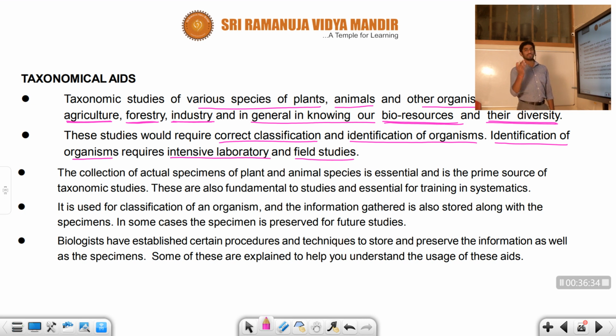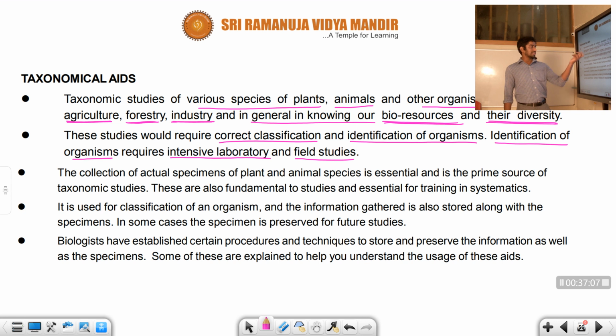Suppose you are an expert, a biologist, visiting the surrounding areas near your home, in your garden. In the garden you find one new species. You identify what type of species it is, whether you have seen it before or not, with the help of laboratory equipment like microscopic evidence.